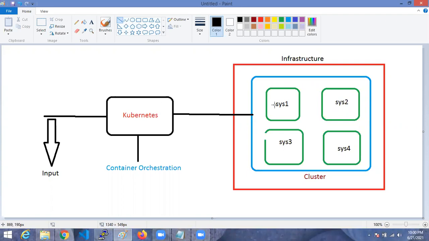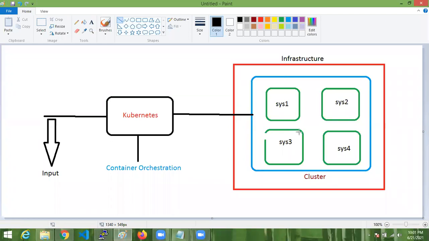Now, when I give input to Kubernetes, please deploy containers, Kubernetes will deploy any container like Ubuntu, Jenkins, Docker, what we saw, into this cluster only. Deploy means it will create and run the container. Now the container will run here inside the cluster. That is known as deployment. Deployment is nothing but installing or creating or running the containers in the system. System is nothing but one Kubernetes cluster. Cluster is nothing but a group of machines.